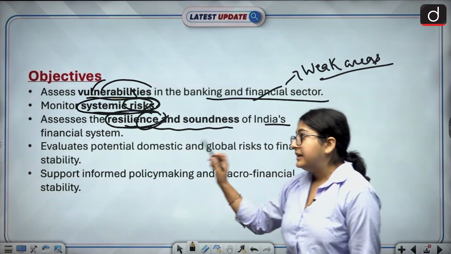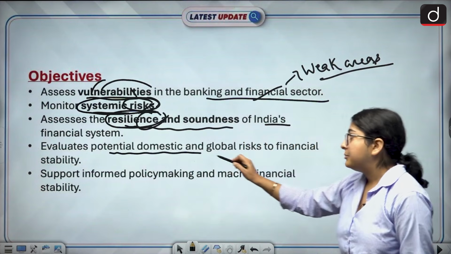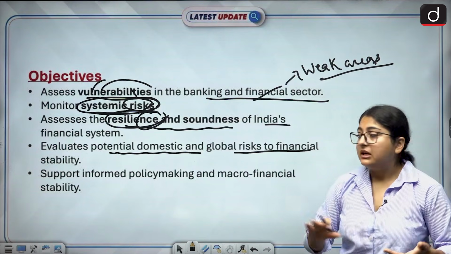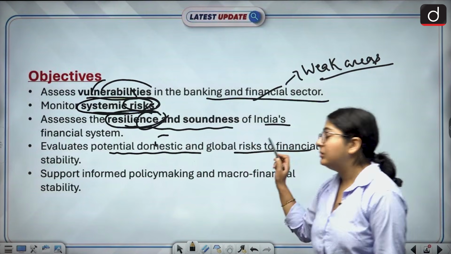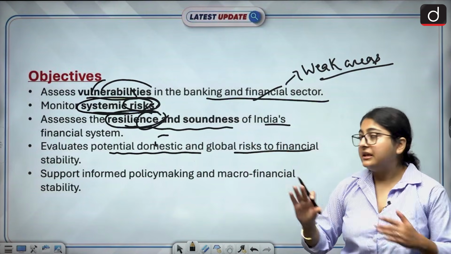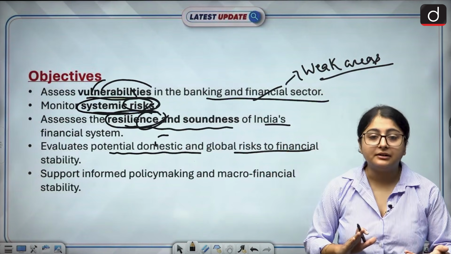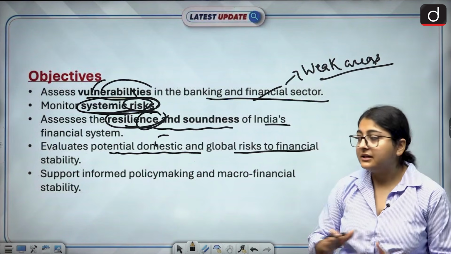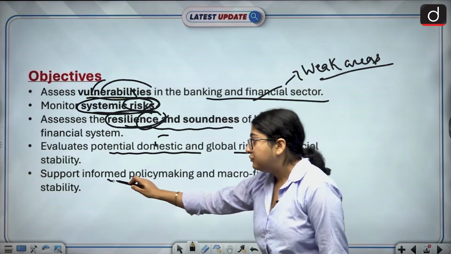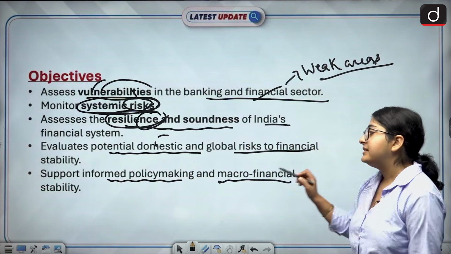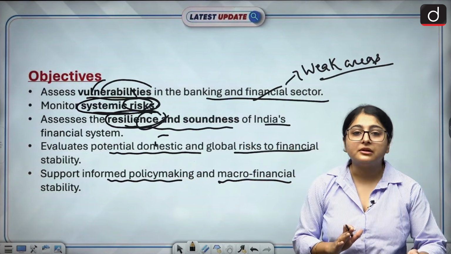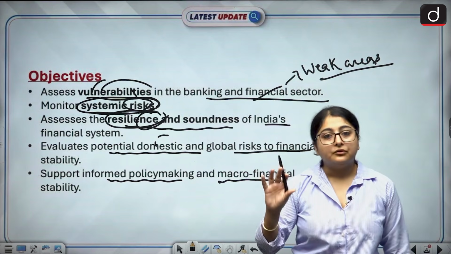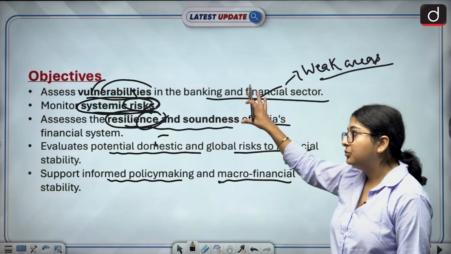Okay. Next objective is it evaluates the potential domestic and global risks to financial stability. We will also evaluate if there is any potential domestic or global risk. Okay, because if we are able to evaluate that, if we are able to predict that, then we will be better prepared for the crisis, right? Next, it supports informed policy making and macro financial stability. Okay, it will help the policy makers to make better policies. So these are the key objectives of the Financial Stability Report, and you have to keep them in your mind.